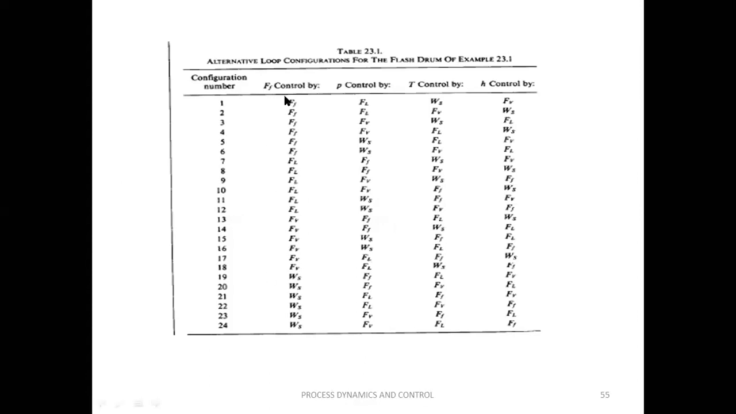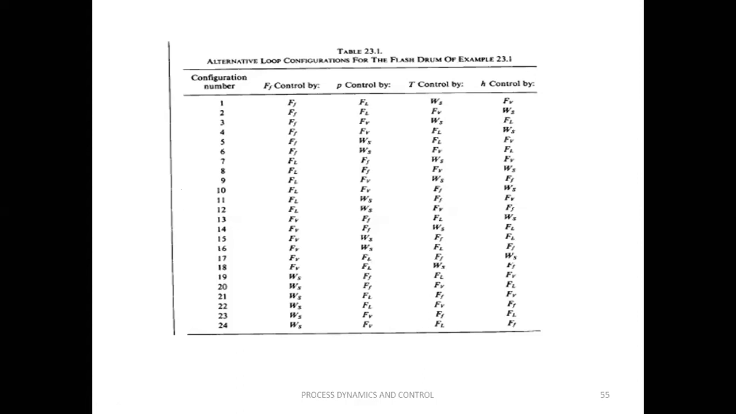Maybe feed flow rate may be controlled by feed flow rate, maybe pressure may be controlled by liquid flow rate, temperature may be controlled by steam flow rate, and level may be controlled by vapor flow rate. Like that, there are 24 configurations. As already told, n factorial. So 4 factorial is 24 configurations. So out of these 24, we have to select the best one.